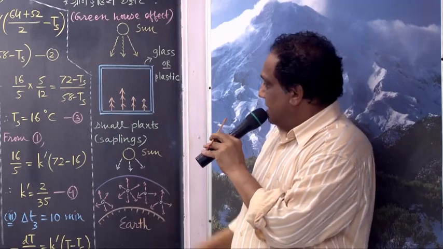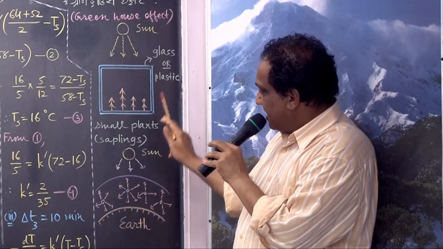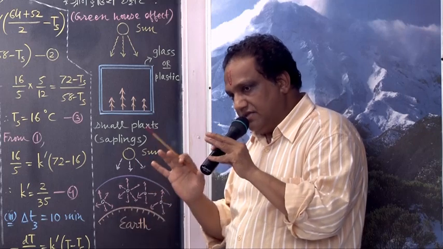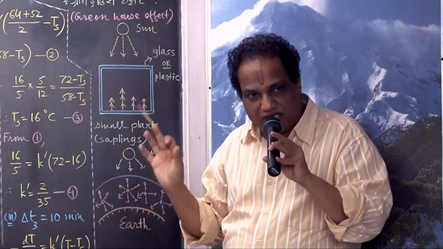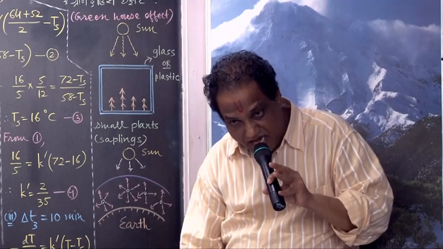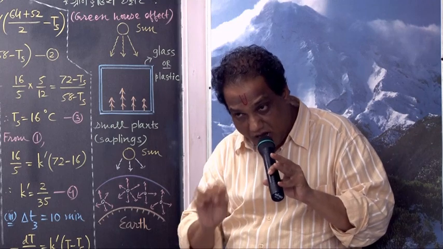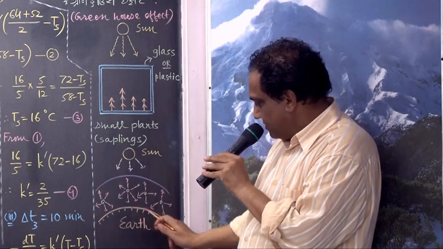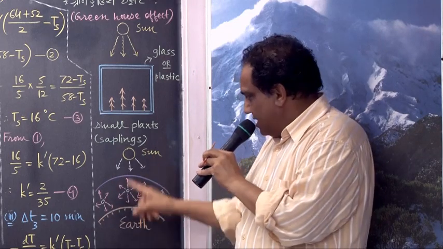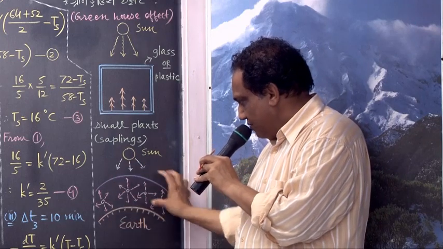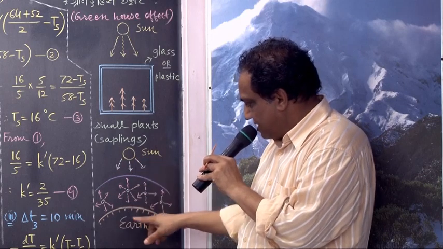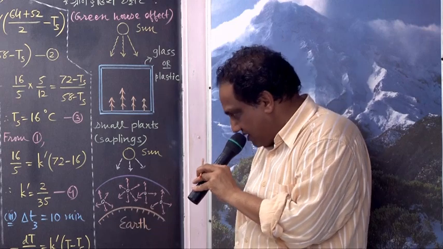Okay, fine. Now, this effect is known as greenhouse effect, where temperature is maintained at a higher level and the plants feel warmth. Okay, this effect is called greenhouse effect. Same effect is realized on the surface of Earth. How? Say this is surface of Earth. Say these are atmospheric layers. Okay, here is sun. For visible light, atmosphere of Earth is transparent. So visible light can penetrate the atmospheric layers. It can be incident on the surface of Earth.